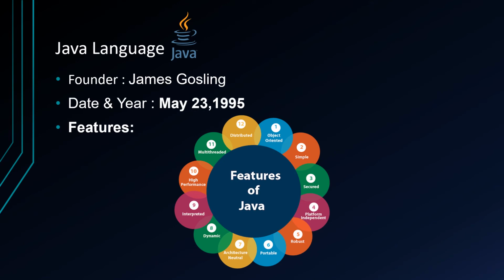Object-oriented. Java is an object-oriented programming language. Everything in Java is an object. Object-oriented means we organize our software as a combination of different types of objects that incorporate both data and behavior. Object-oriented programming (OOPS) is a methodology that simplifies software development and maintenance by providing some rules. Basic concepts of OOPS are object, class, inheritance, polymorphism, abstraction, encapsulation.